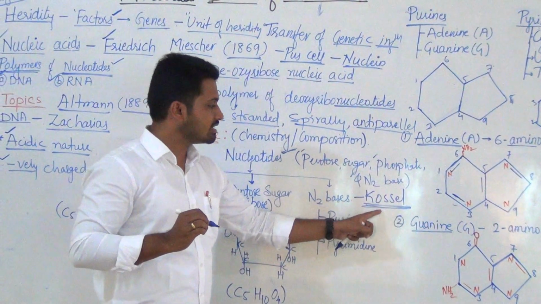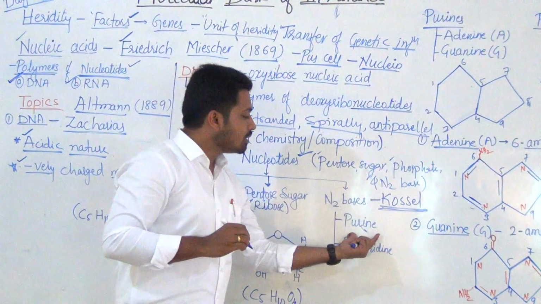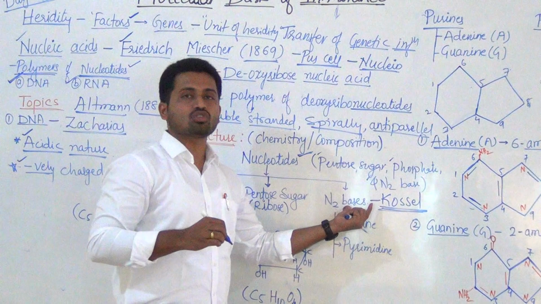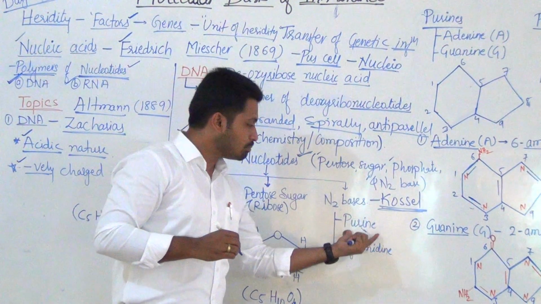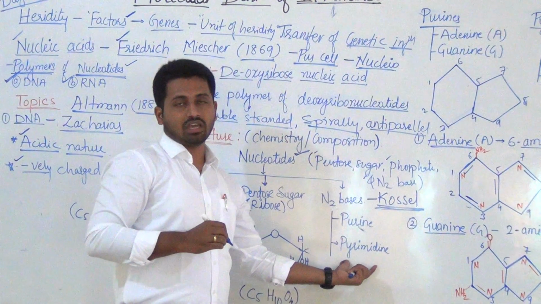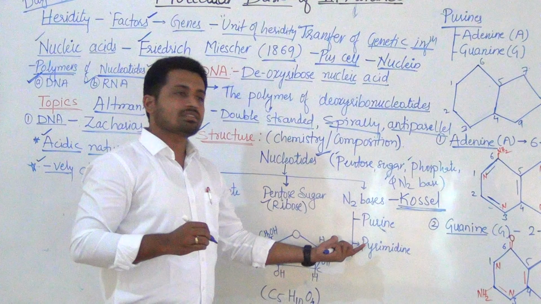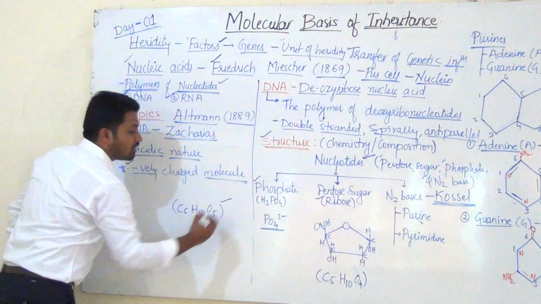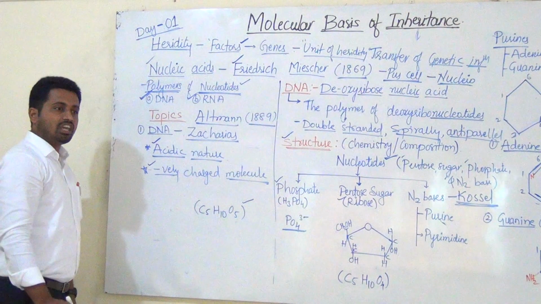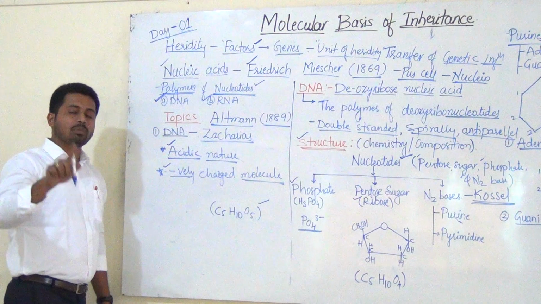Again, that is important for the entrance exam. These nitrogen bases are of 2 types, purine and pyrimidine. Before studying these nitrogen bases in detail, some important facts we have to see here. Remember, the formula for ribose sugar is this one, and we have 2 types of nucleic acids. Both the nucleic acids contain pentose sugar.